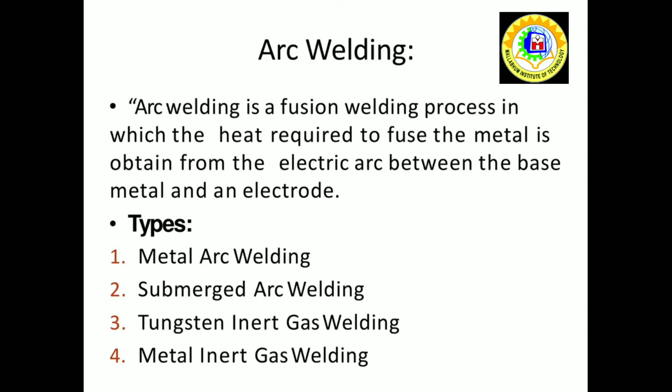What is arc welding? Arc welding is a fusion welding process in which the heat required to fuse the metal is obtained from the electric arc between the base metal and the electrode. Types: metal arc welding, submerged arc welding, tungsten inert gas welding, metal inert gas welding.